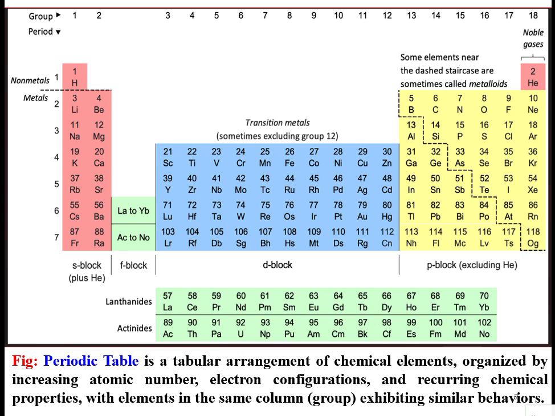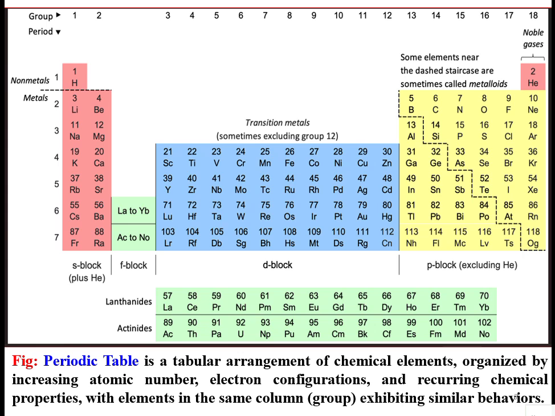So this way, the tabular arrangement of chemical elements is organized by increasing atomic number, electron configurations, and repeated chemical properties, with elements in the same column or group exhibiting similar behaviors. The last column consists of noble gases, which have stable electron configurations.